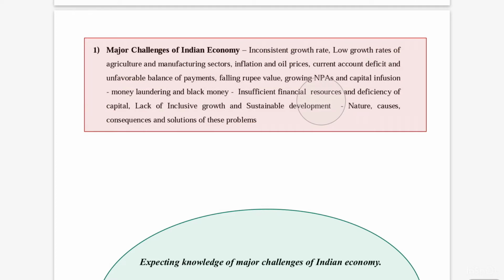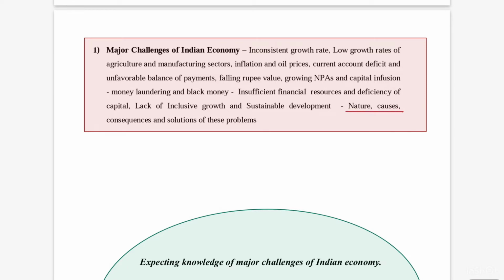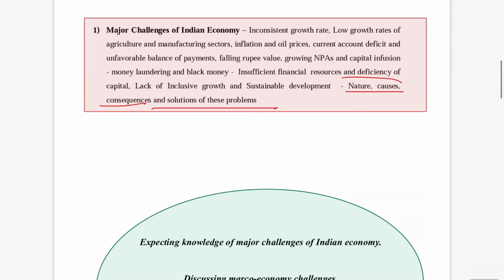If you observe, all the aspects he has given in the first chapter are related to macroeconomic fundamentals like growth rate, inflation, balance of payments, NPAs, and lack of inclusive growth and sustainable development. These are the issues aspirants should know, and you have to observe the last line in the syllabus, that is, nature, causes, consequences and solutions of this problem. This last line is the crux as far as this chapter is concerned.